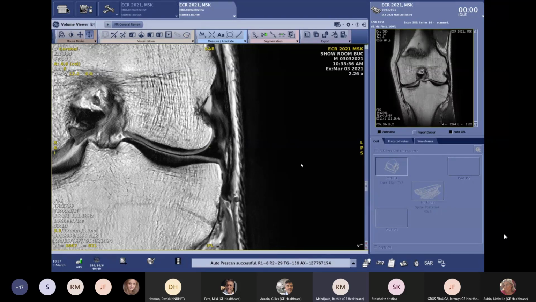For neuro, you will be able to see this AIR Recon DL reconstruction for several anatomies, and we also have other acceleration techniques. For MSK and spine, we use this technique a lot to save time and to improve a lot the spatial resolution in the images.